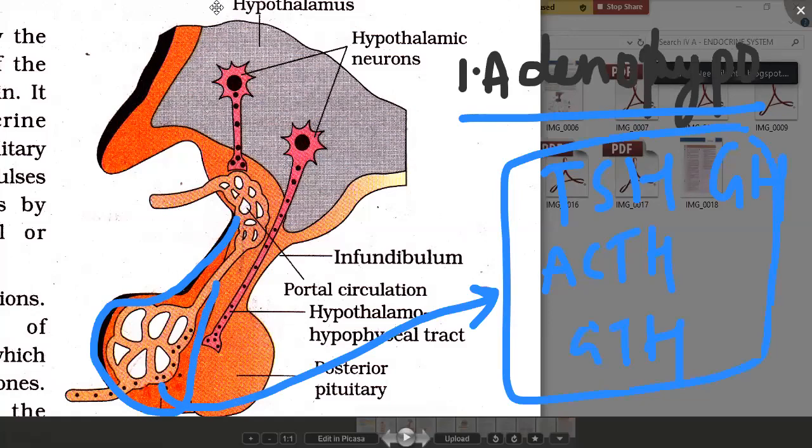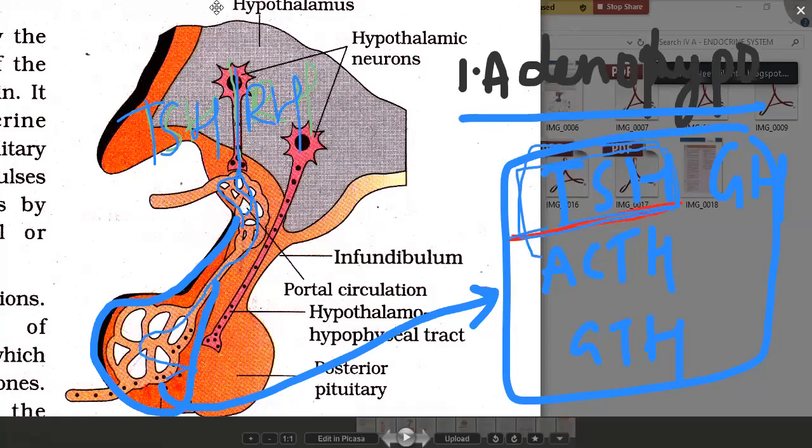hypothalamic neuron. For example, if you take TSH, that means that hypothalamic neurons are releasing a hormone called TSH-RH. I think I should change the color. The TSH-RH released from the hypothalamic neuron reaches the capillaries of hypothalamus, then the blood vessel, and is released into the adenohypophysis, stimulating the pituitary gland for the secretion of TSH.